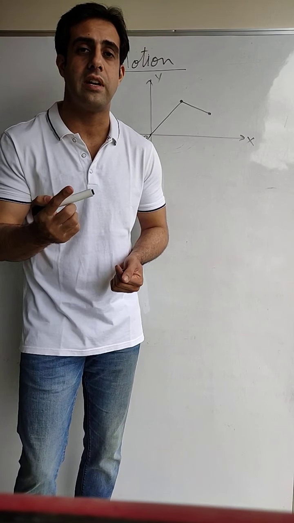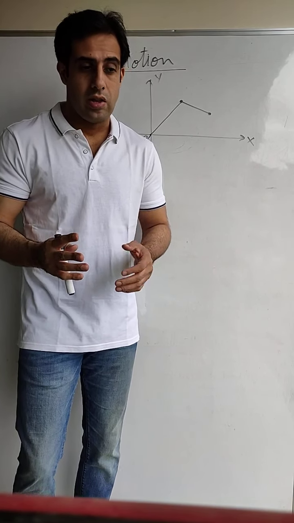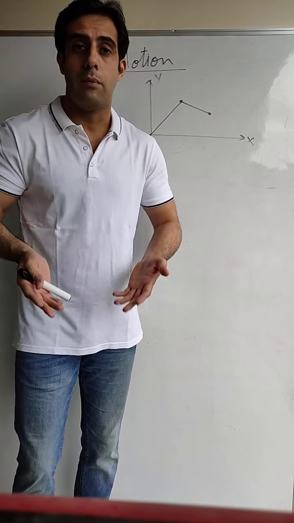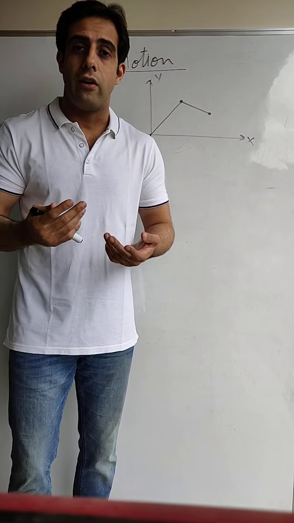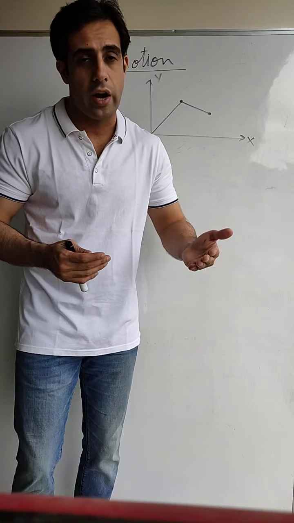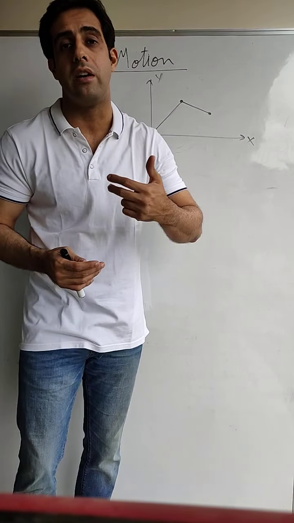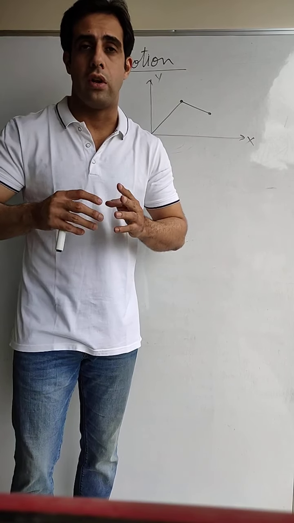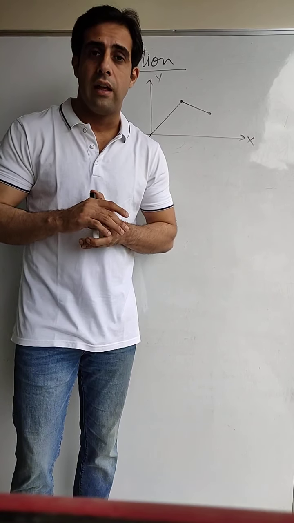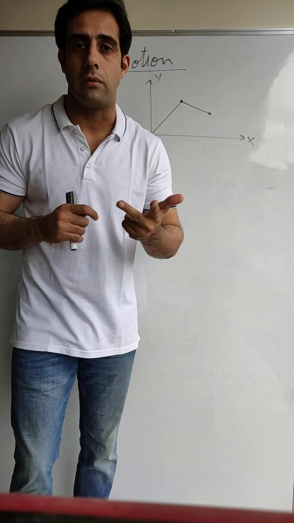So that is your two-dimensional motion. Now suppose I tell you that while running you should jump also. What kind of motion will that be? You are going in x direction also, y direction also, and you are jumping, so you are going in a third direction, which is upward. So that is your three-dimensional motion. In this way you can say that a motion can be one-dimensional, two-dimensional or three-dimensional.